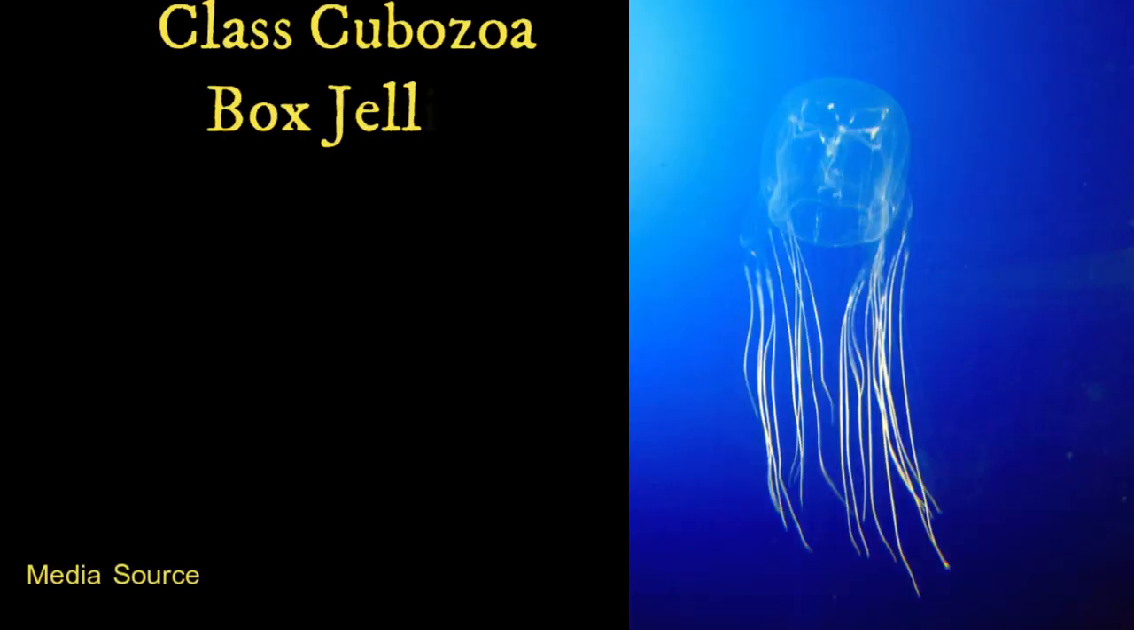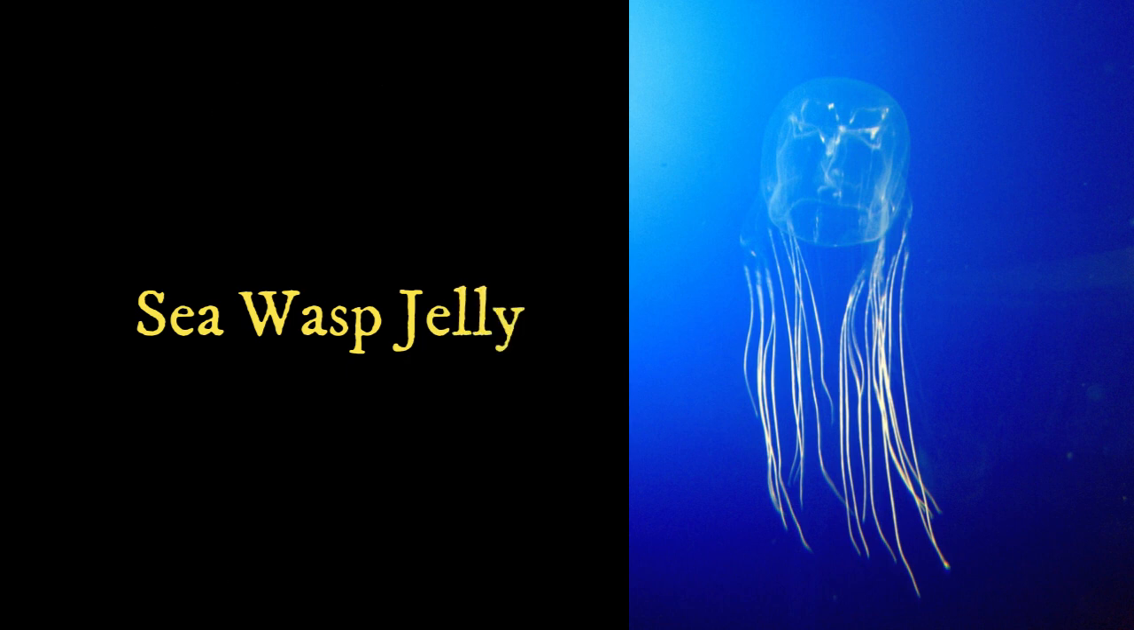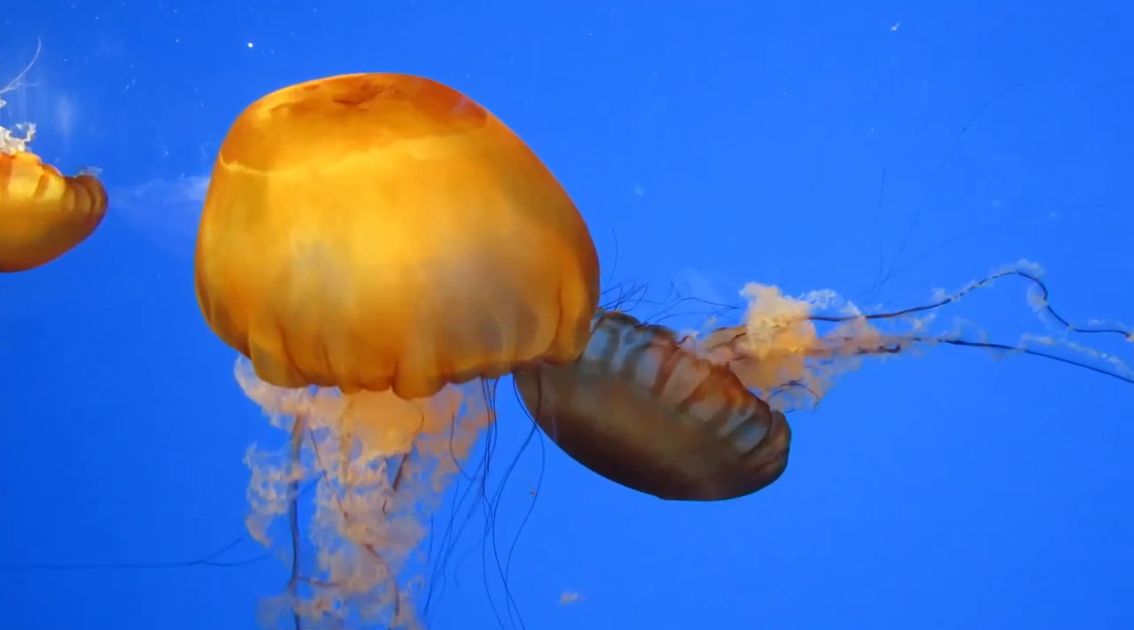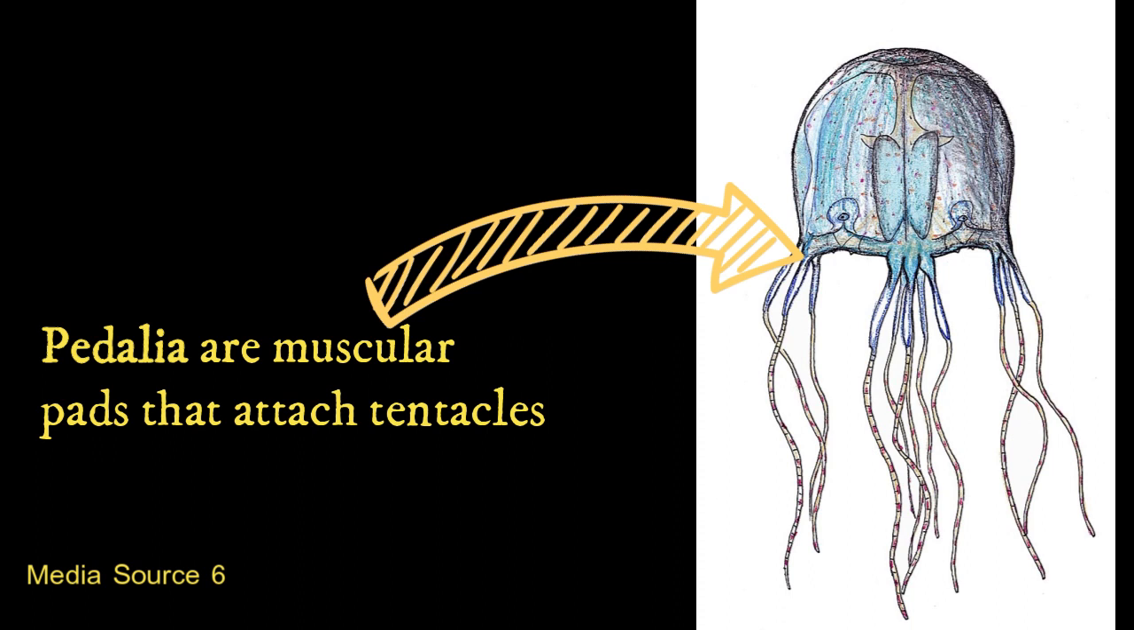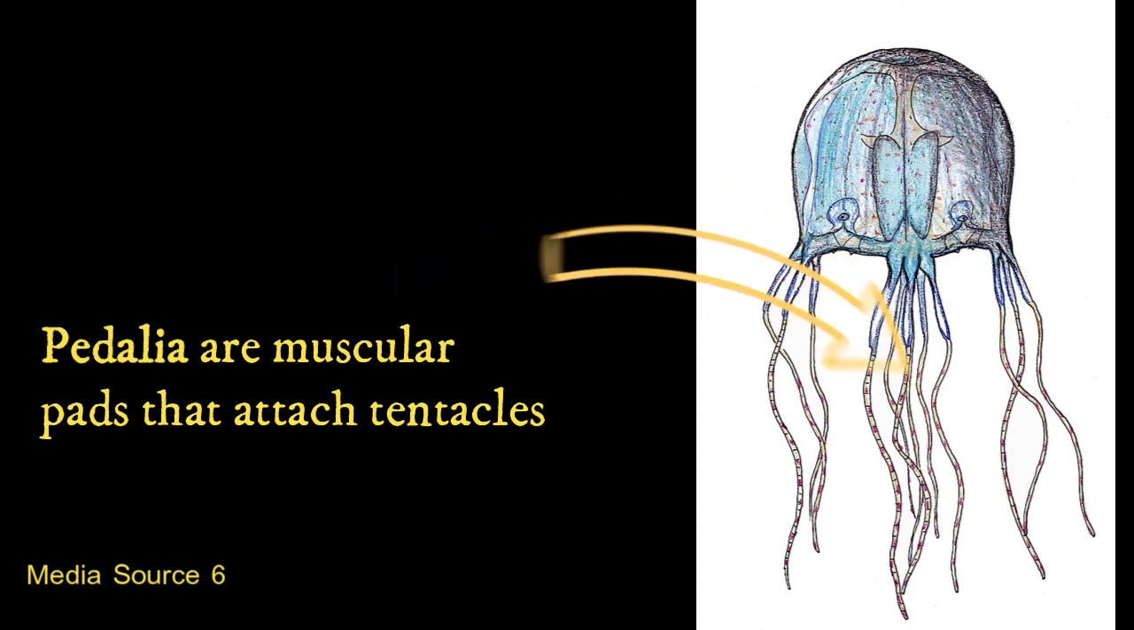Class Cubozoa includes the box jellyfish, which, as the name suggests, have a medusa form with a cube-like shape. The main difference between this group and the marine jellyfish has to do with how the tentacles are arranged. Marine jellies have tentacles around the rim of the bell base, while box jellyfish have muscular pads called pedalia at the corners, which is where the tentacles attach.